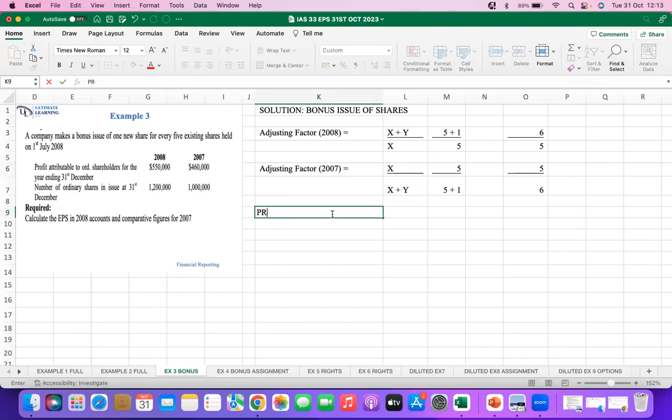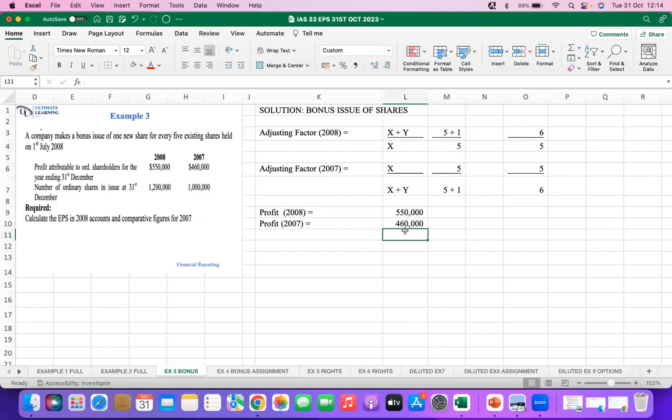And then next we get profit. From the question, our profit is 550,000, and that is profit in 2008. Let me be very clear in everything. And then we can also get profit in 2007, and our profit in 2007 is 460,000.